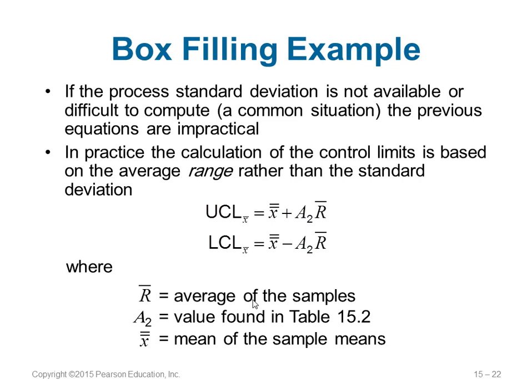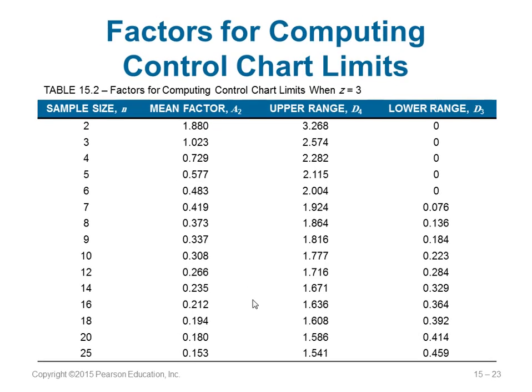Here these equations for UCL and LCL can be calculated based on the range value. This is R dash, the average range of the values. So x double dash plus A2 R dash, and x double dash minus A2 R dash. You can get the A2 from the table given to you. Here x double dash is the mean of the sample means, and R dash is the average range of the samples. So here you can see the chart given to you. This is for z equal to 3. You can also have a chart for z equal to 2.